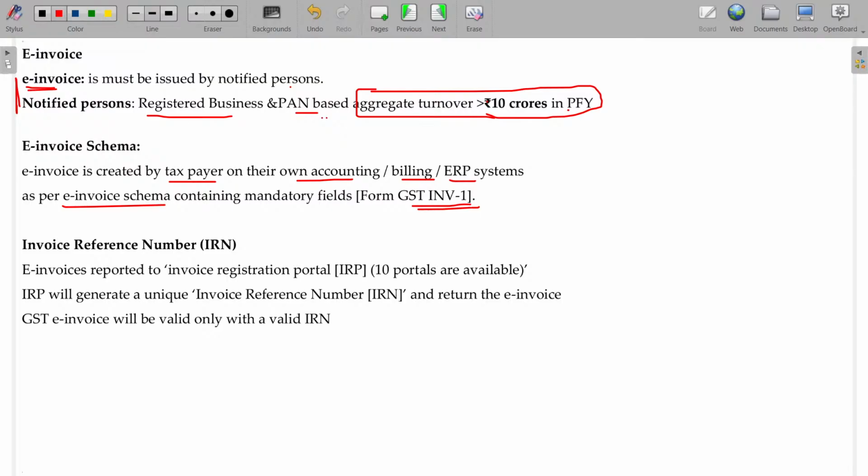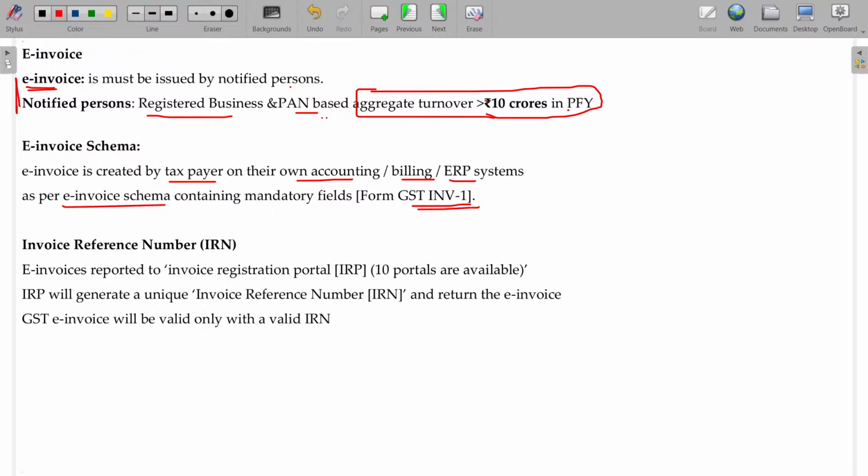Those fields should be in your ERP system. Whatever software you have, it needs to have these fields. Like in an Excel sheet, if you want to create a database, you have name, address, phone number. Similarly, for the e-invoice, whatever fields are required as per the GST requirement, you need to create in your software.